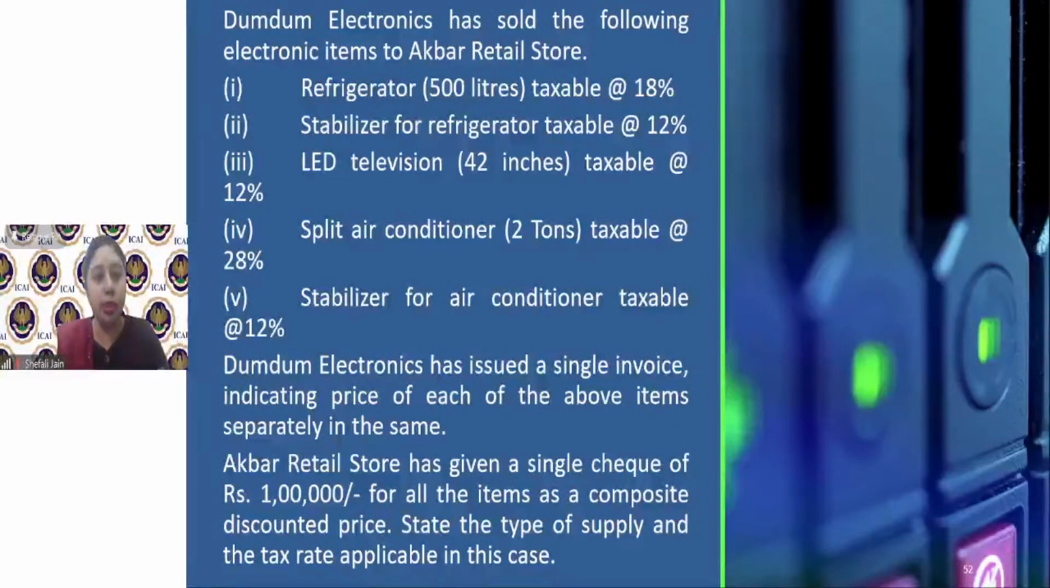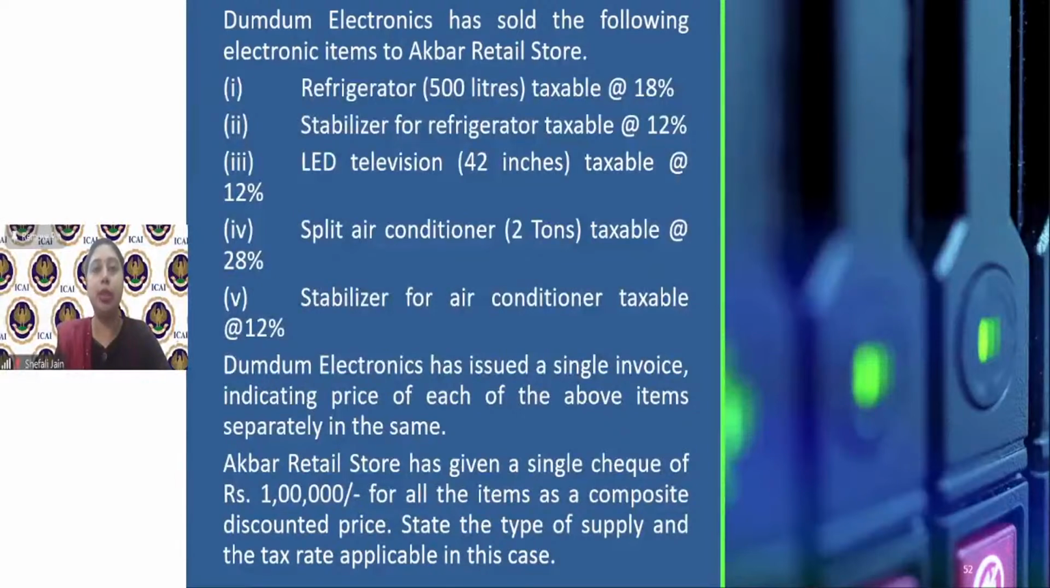This is a supply of all these items in a single invoice. If the electronic store wishes to club refrigerator along with its stabilizer, then it should have been a separate invoice for refrigerator and stabilizer, and a separate invoice for air conditioner and its stabilizer. It has sold 5 items under one invoice, and they are not naturally bundled in ordinary course of business. So the first possibility which is ruled out is composite supply. Composite supply, as we discussed earlier also, is where there are 2 or more supplies which are naturally bundled in ordinary course of business.